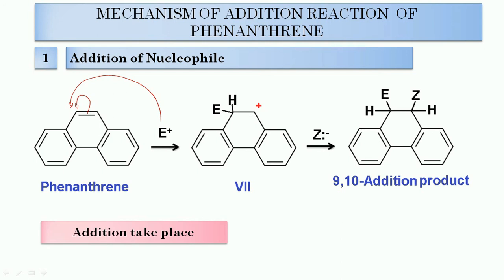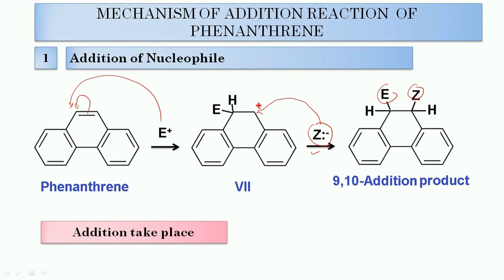In the second step, instead of removal of this proton, the nucleophile is added to this carbon number 10 that carries the positive charge. So this one is the addition step. So here we get the 9, 10 addition product.